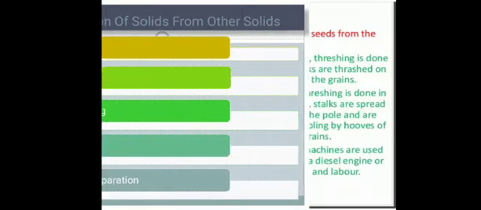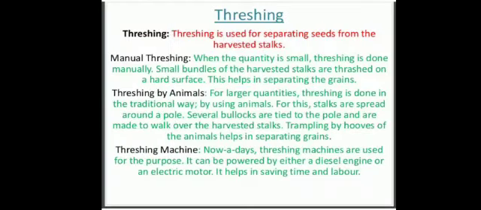Now one by one we will discuss, let's start with threshing. When a food grain crop like wheat or paddy is harvested from the field, the crop plants are cut close to the ground and the harvested crop is then dried in the sun. In this way we get bundles of stalk. Stalk means the stem of a dry crop plant which has grains, wheat grains or rice grains, attached at the top. Now the grains are separated from the stalk by the process of threshing.